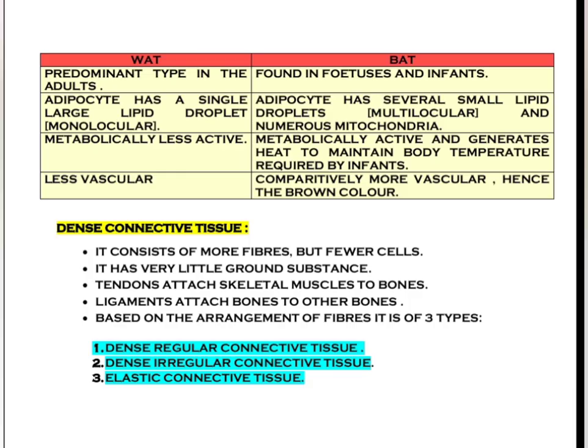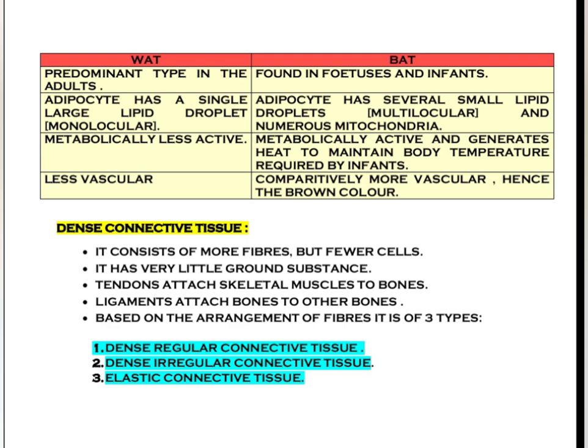That means the tissues which attach skeletal muscles to the bone are known as tendons, and the tissues which attach bones to other bones are known as ligaments. Based on the arrangement of fibers, it is of 3 types, that is dense regular connective tissue, dense irregular connective tissue and elastic connective tissue.